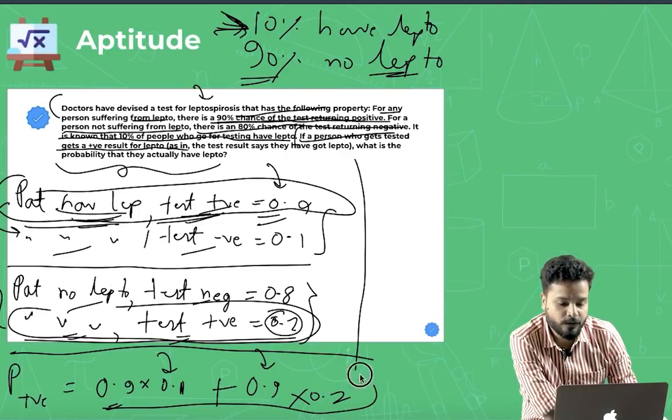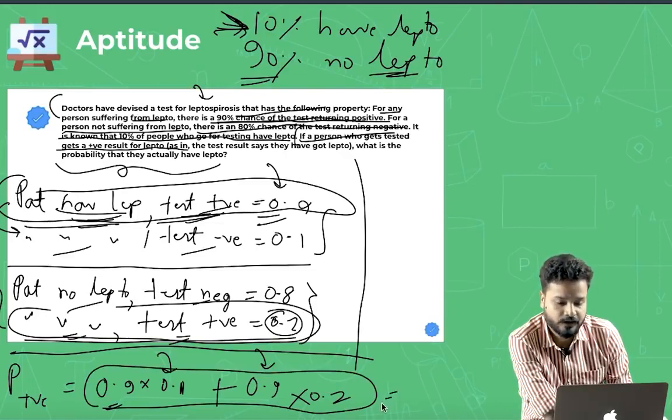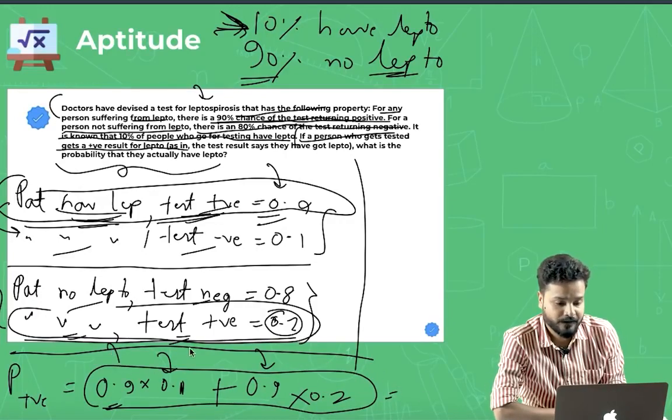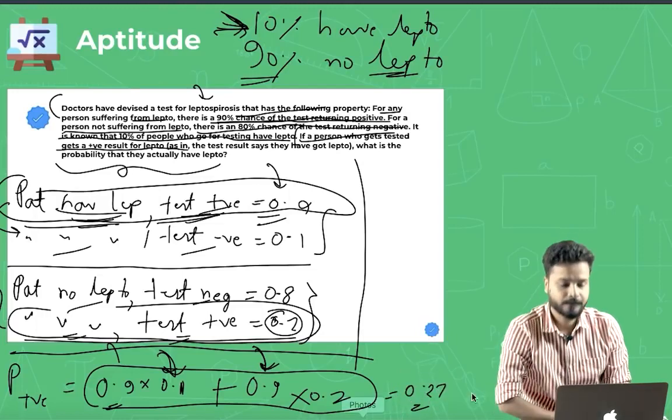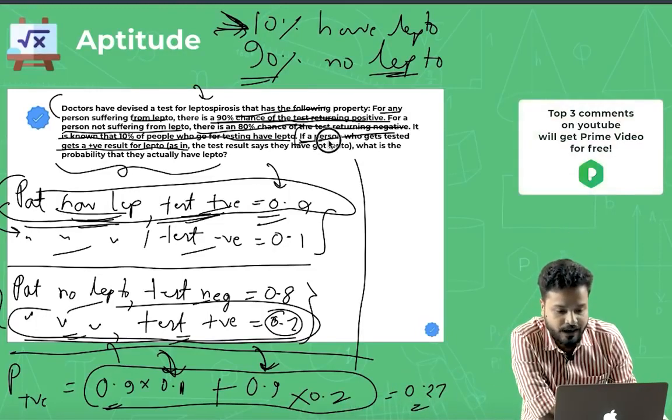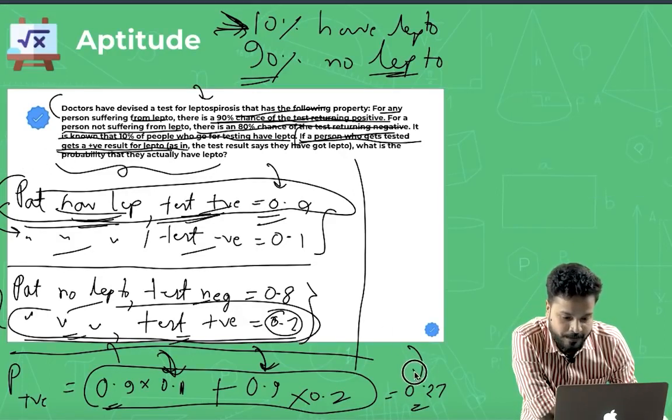So what are the chances of a person actually being tested positive, whether he is positive or negative? The probability of him turning positive is 0.27 from here.